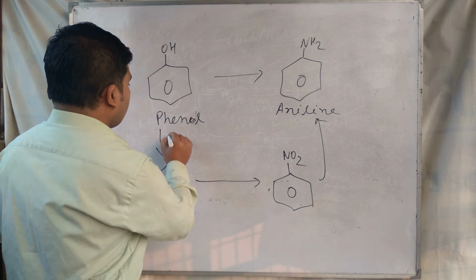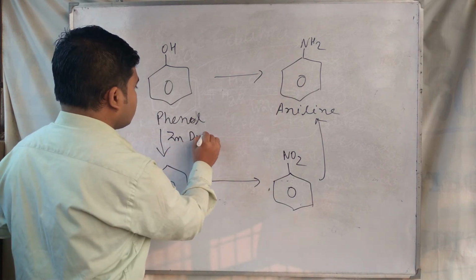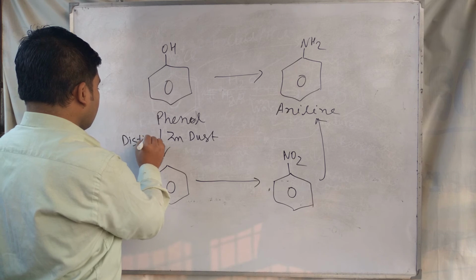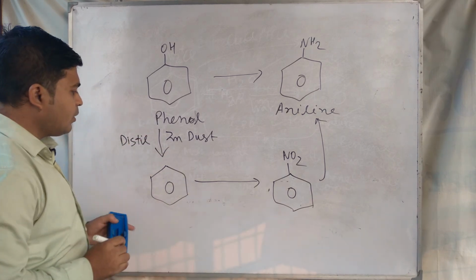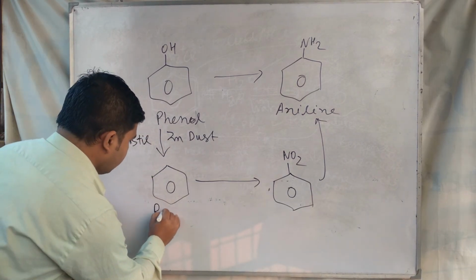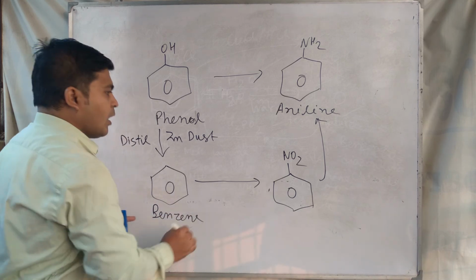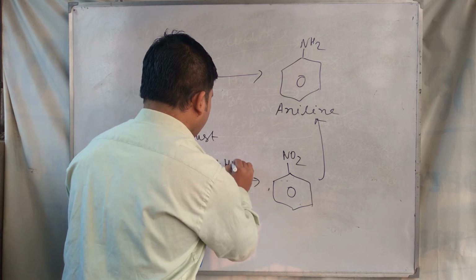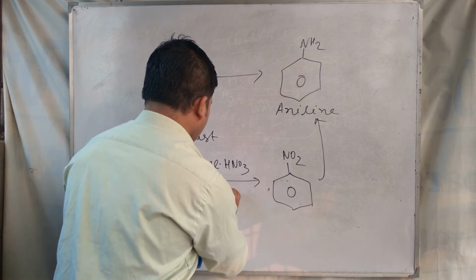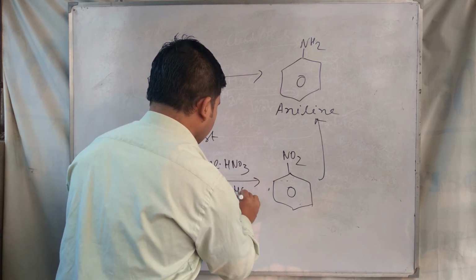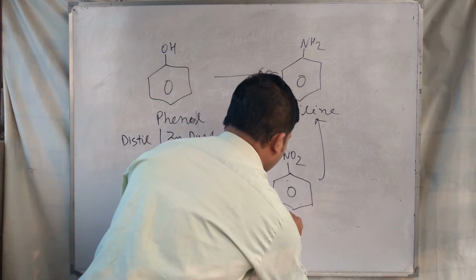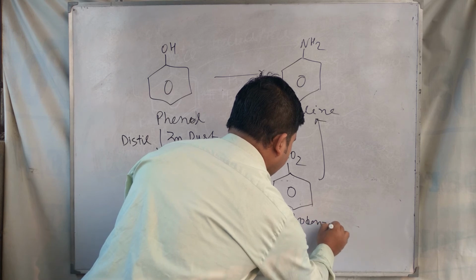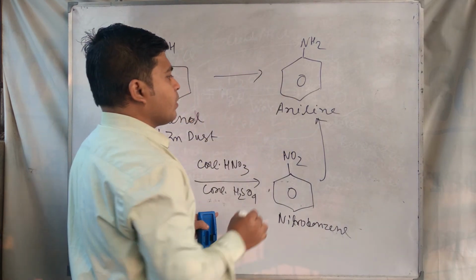Phenol reacting with zinc dust and distillation gives benzene. Benzene with concentrated HNO3 and concentrated H2SO4 changes to nitrobenzene.